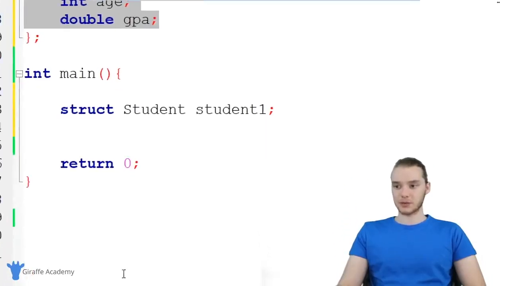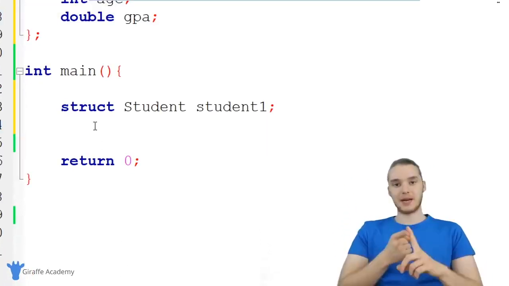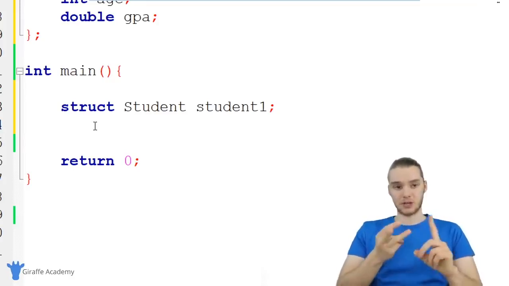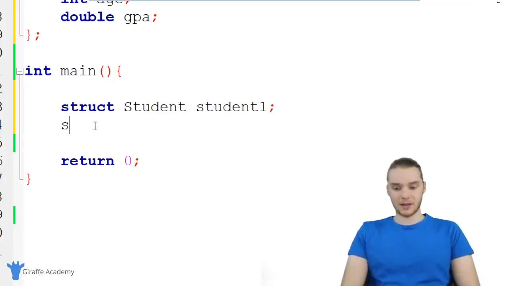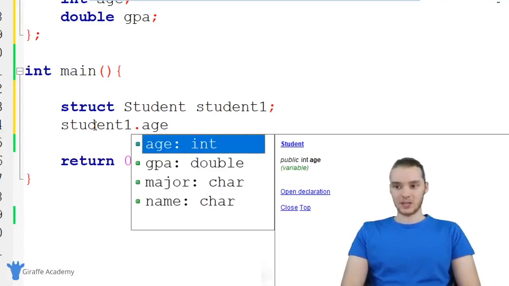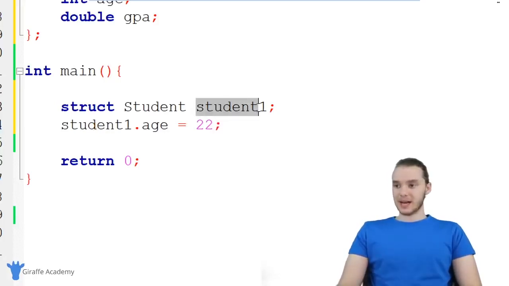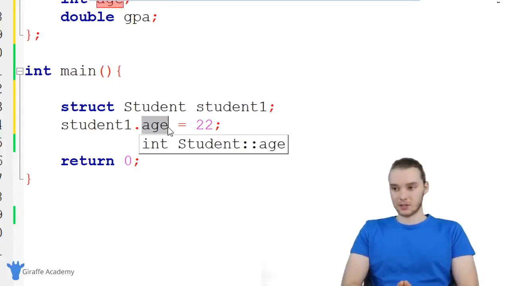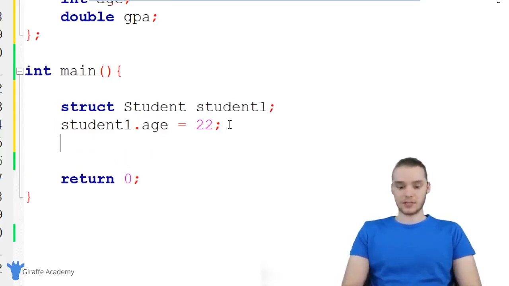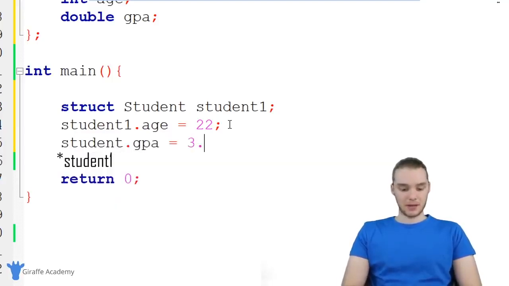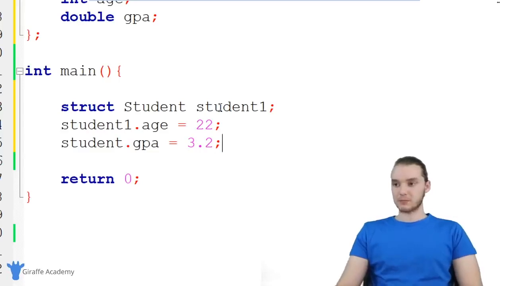For this particular student, student1, I can give them a name, a major, a GPA, and an age. So I could say student1.age, and I can set this equal to something. Let's say student1's age is 22. So basically inside of this student1 container, I'm saying the age of this particular student is going to be 22. I can do the same for the GPA. So I could say student1.GPA is equal to, maybe they have a 3.2. So I'm saying this particular student's GPA is a 3.2.